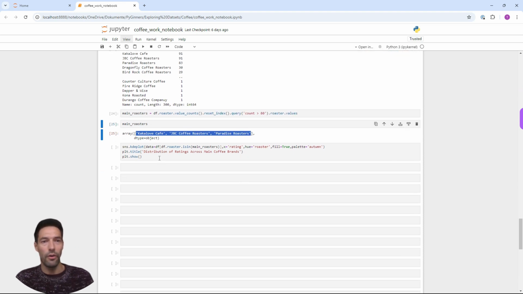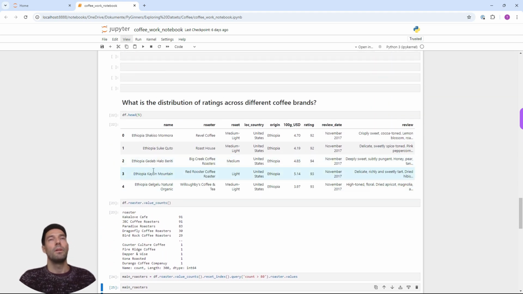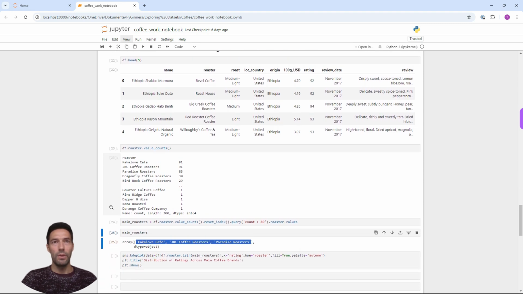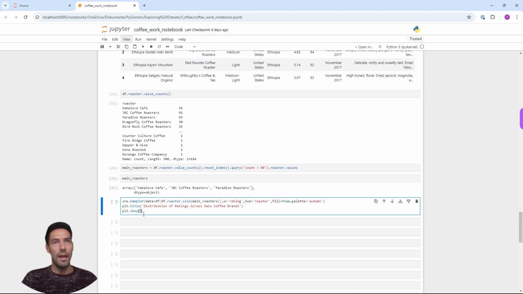Now, in order to see how the distribution of the ratings looks across these 3 brands, I'm going to use a KDE plot, and that's a kernel density estimate plot, which is a method for visualizing the distribution of observations in a data set, similar to a histogram.